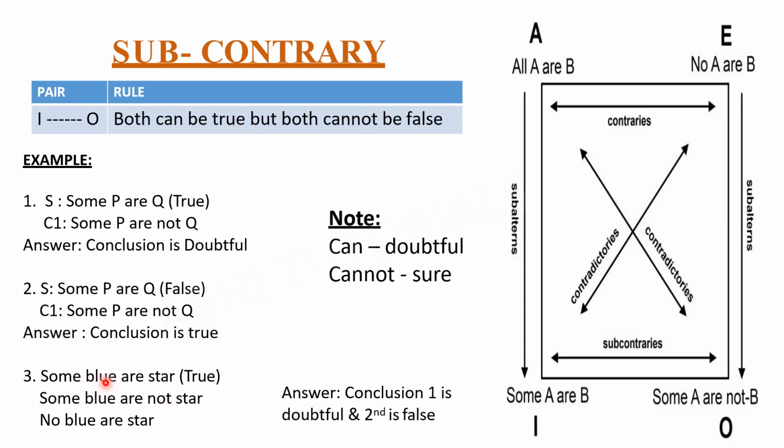Compare the first statement with the third one now. Some blue are star, no blue are star. Some is here, no is here. So it is a contradictory statement. As you started with true, your answer should be false. See the main conclusion: conclusion one is doubtful because it is the sub-contrary rule, and conclusion two is false because it is the contradictory rule. Any doubt?